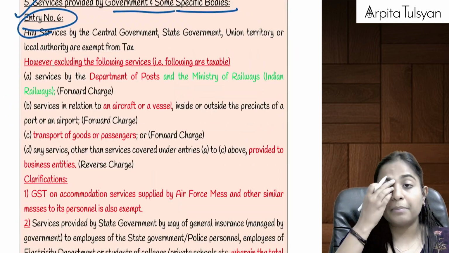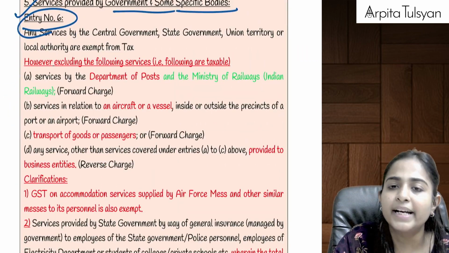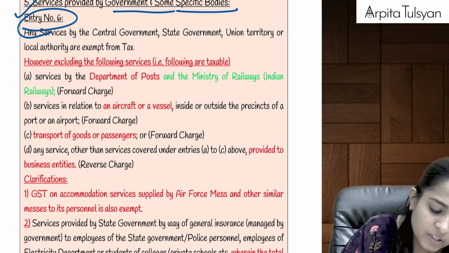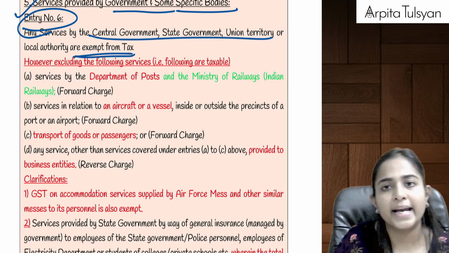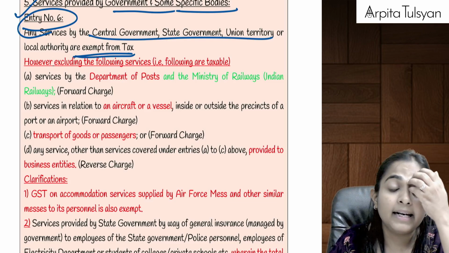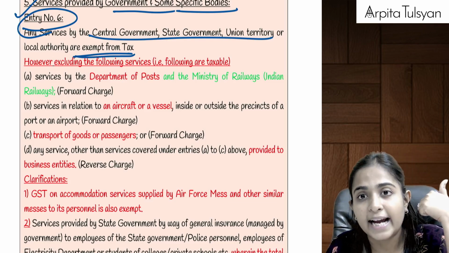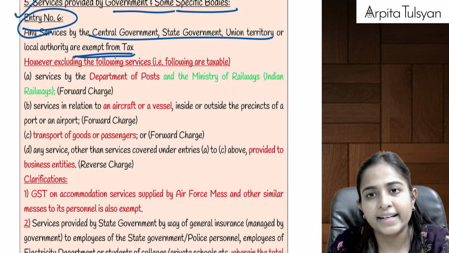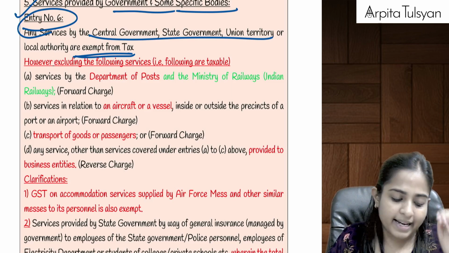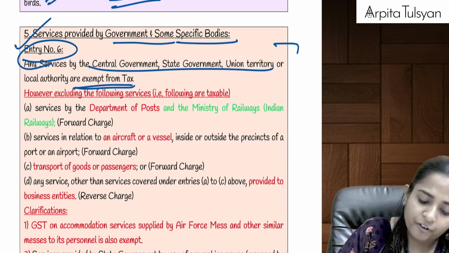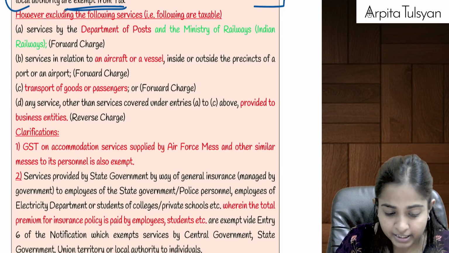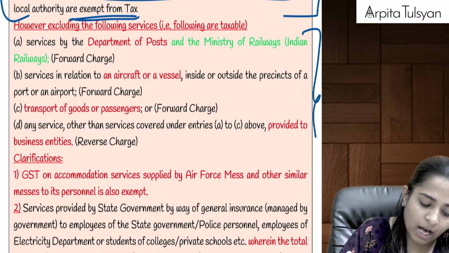Entry number 6 says that any services provided by the four: central government, state government, union territory, or local authority, any services provided by government, are going to be exempt from tax. Relating to this, we had discussed government ITIs in educational services. Government ITIs are nothing but services provided by government, so they will be exempted from tax. The first thing they have told is that all services provided by government are exempt from GST, but four are put in exception.